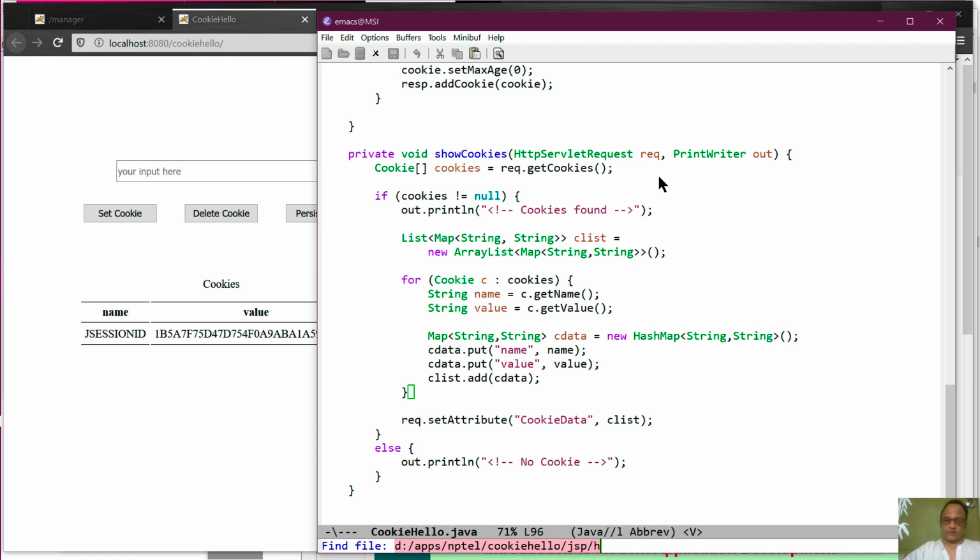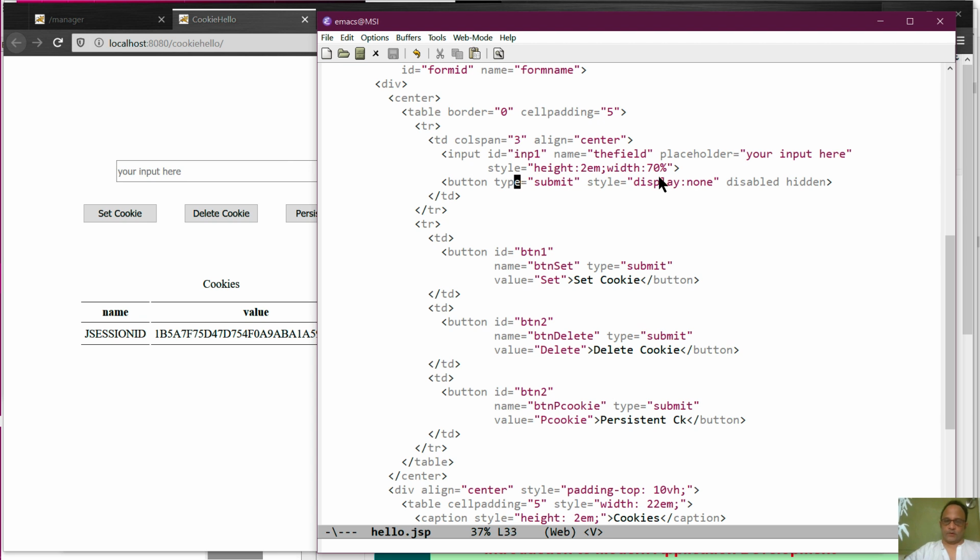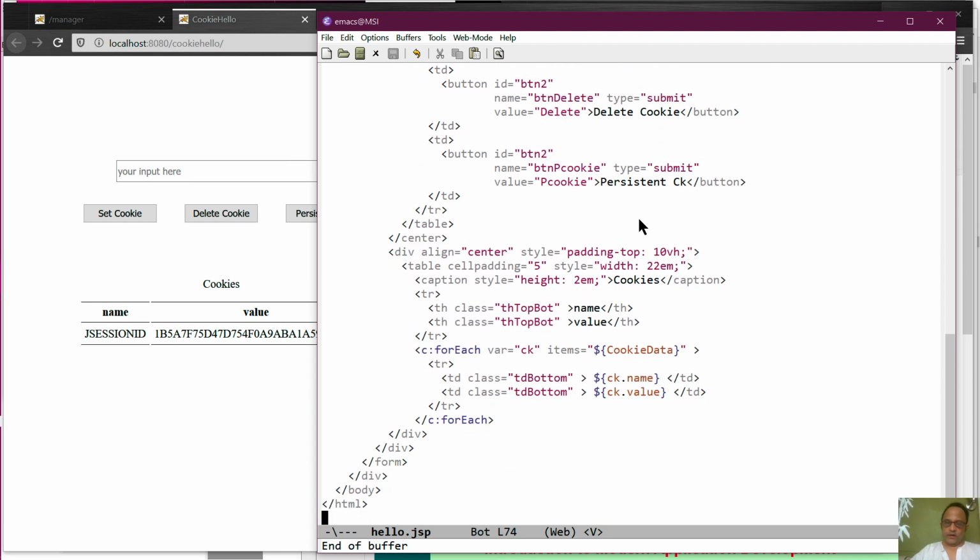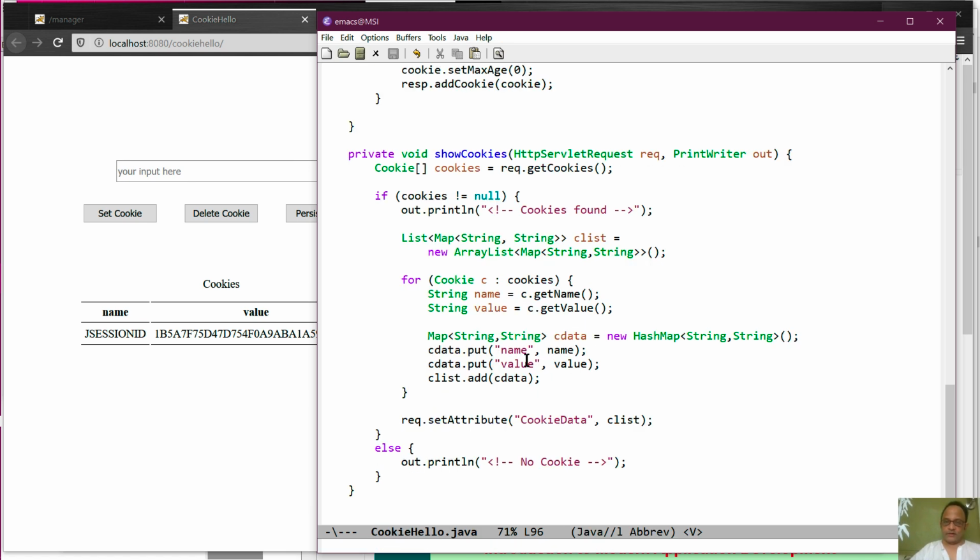Which is this one, hello. And here we are. So we have a for each with name value pairs. This for each loop, which loops over this thing called cookie data and CK name and CK value, is generated here.